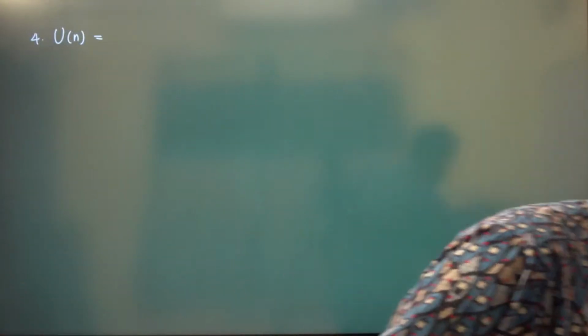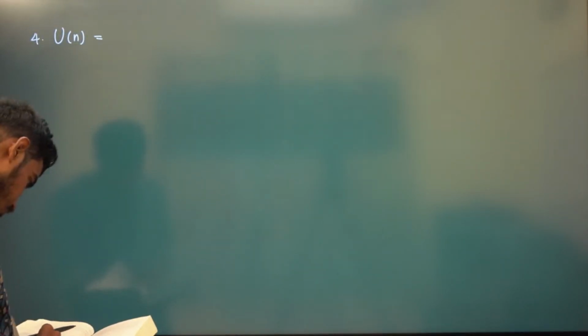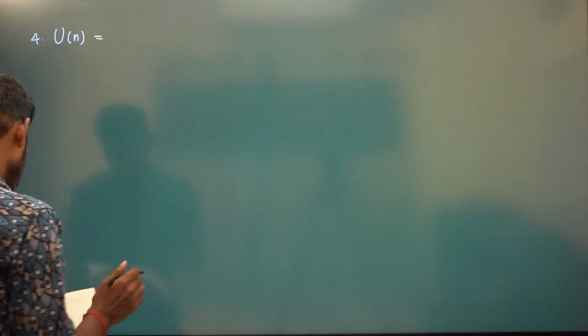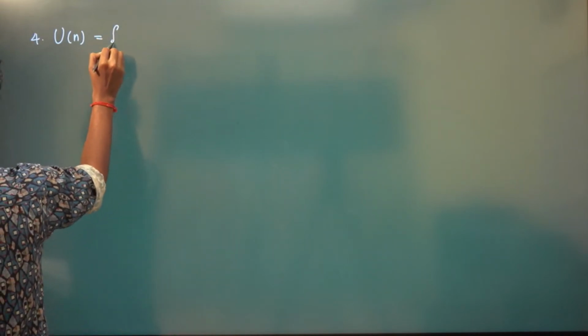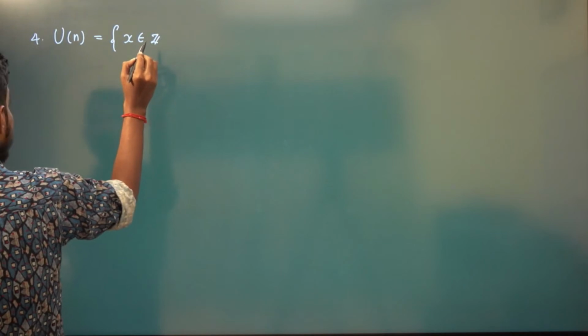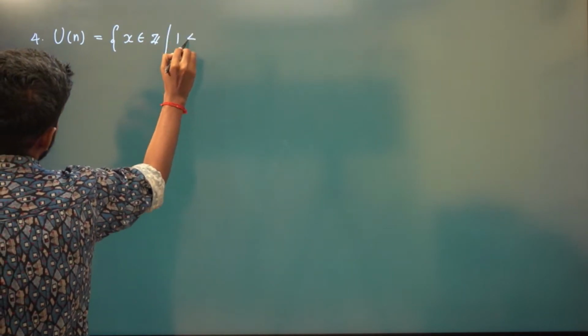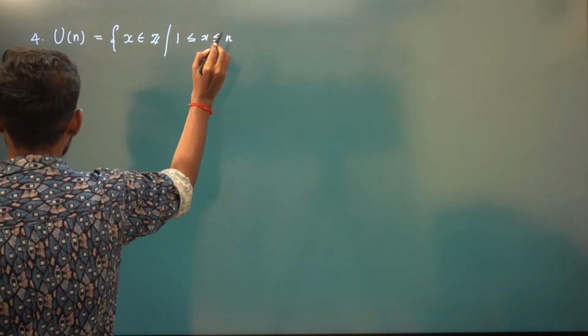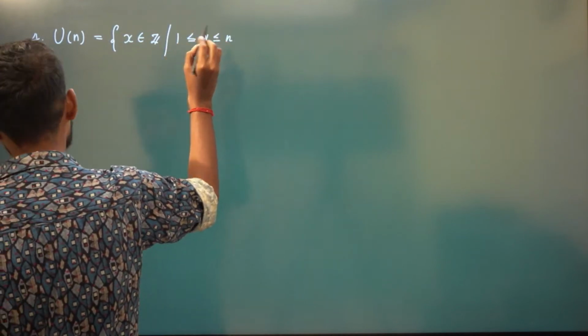I'm going to define a set U of n. U of n consists of all those x in integers such that x lies between 1 to n,